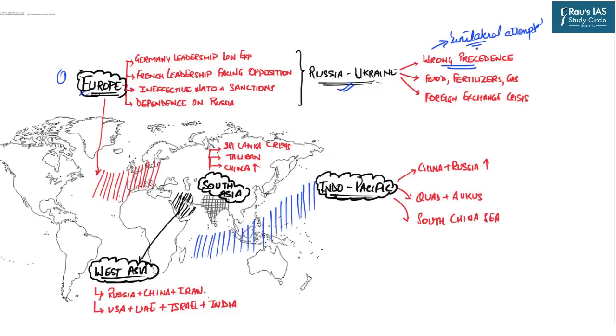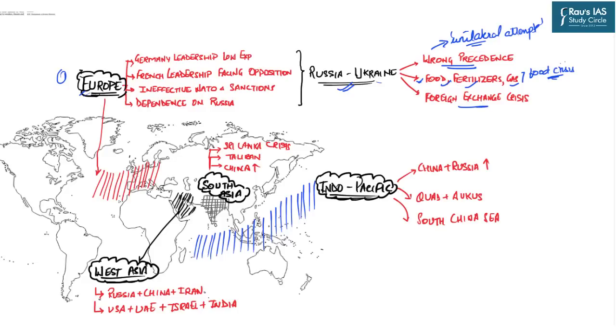Now, because Russia has done so, it can eventually provoke and build confidence in other countries having similar ambitions in other areas. The second important issue is the rising costs of food, fertilizers, as well as gas. And it has led to a serious food crisis in various developing as well as least developed economies, particularly in the region of Africa. It has also led to a foreign exchange crisis in various countries as well.